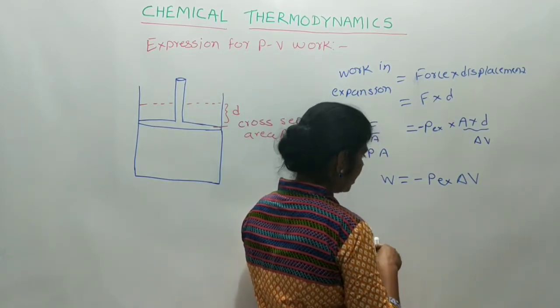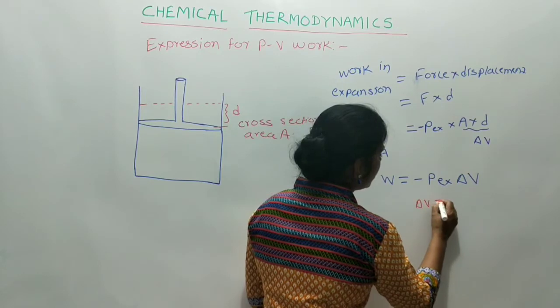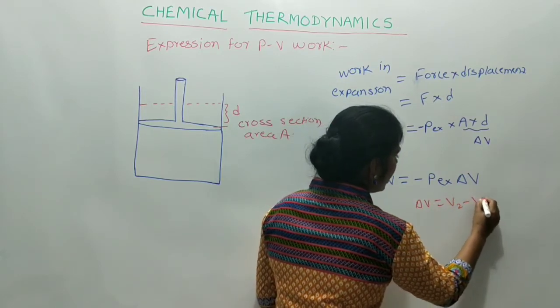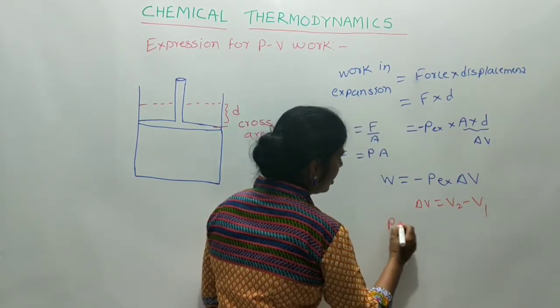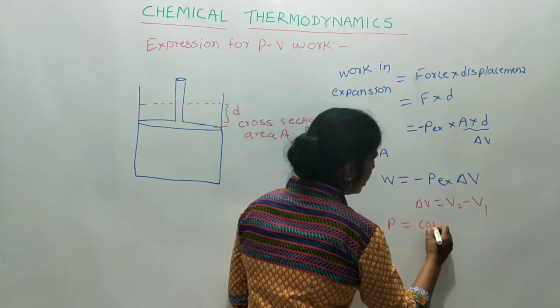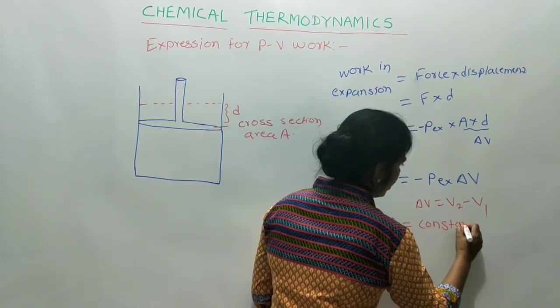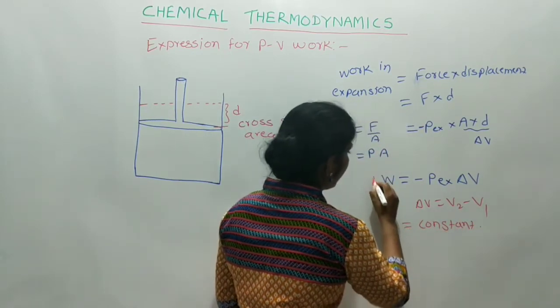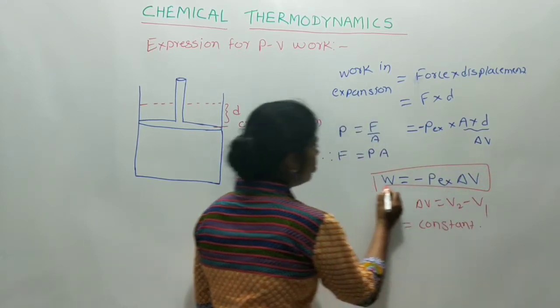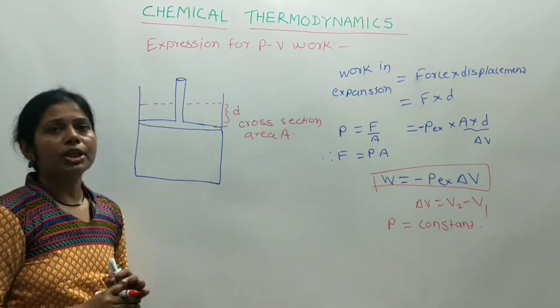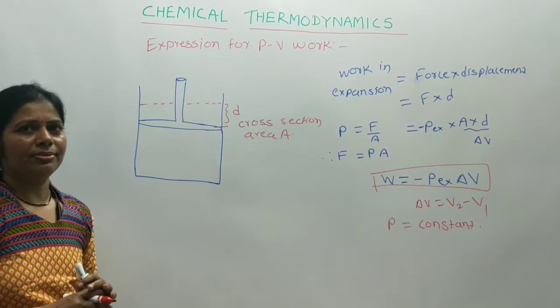That is, we can say that delta V is equal to V2 minus V1, and where the pressure is constant. Now this expression is known as the pressure volume work expression.